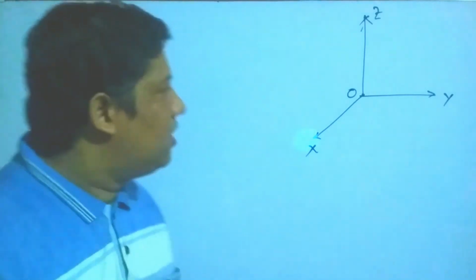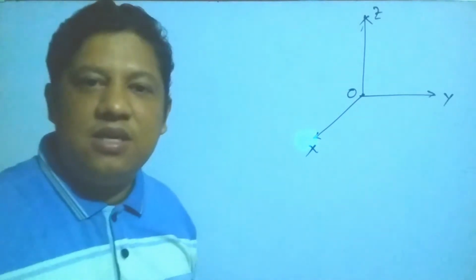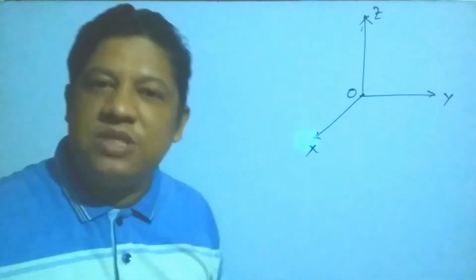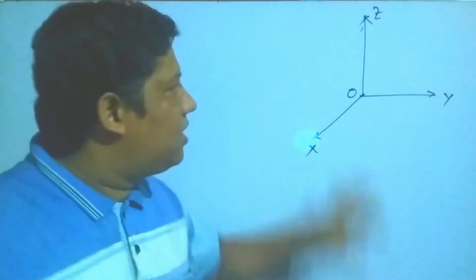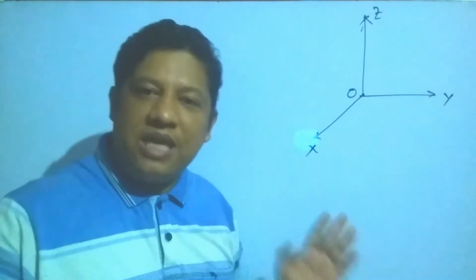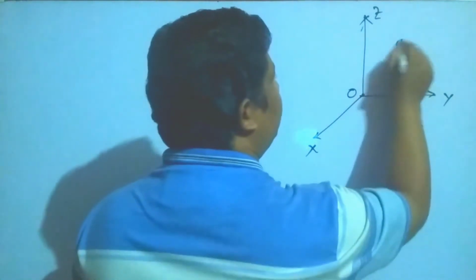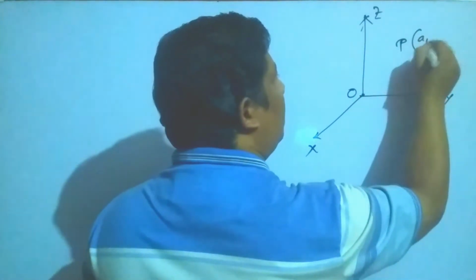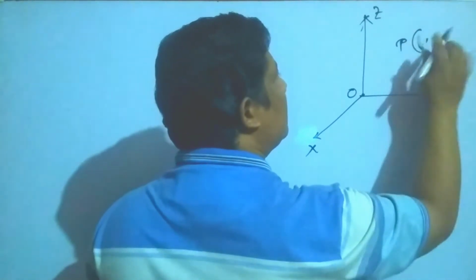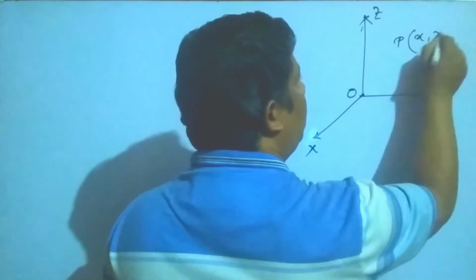Okay, my students. So, if any point when represent any three-dimensional figure, that figure which has the length, breadth, and height, that is called the three-dimensional figure. In these cases, my dear students, all the points you have to represent along the x, y, z. Suppose any point is P, it is A, B, C, or x. Coordinate of this point is x, y, z.